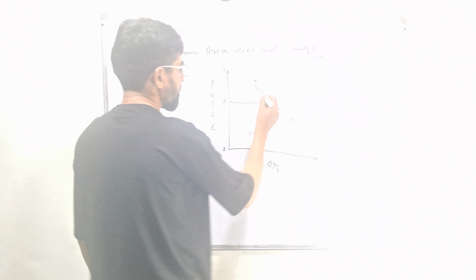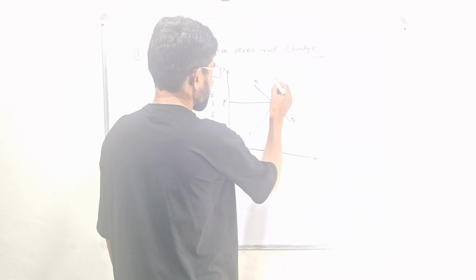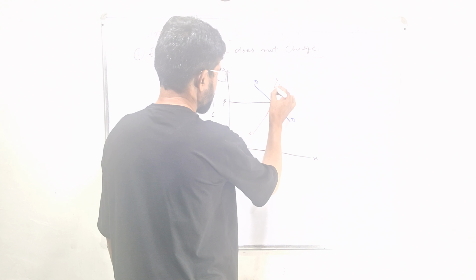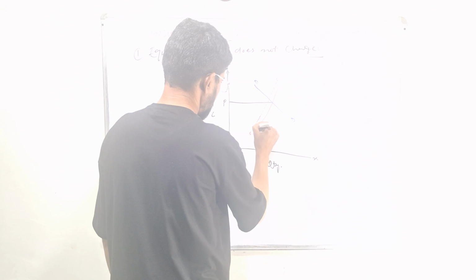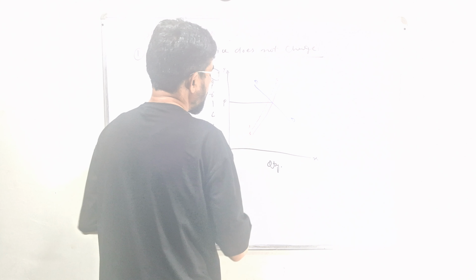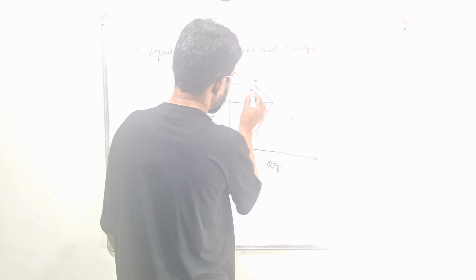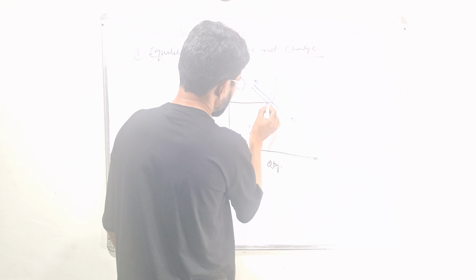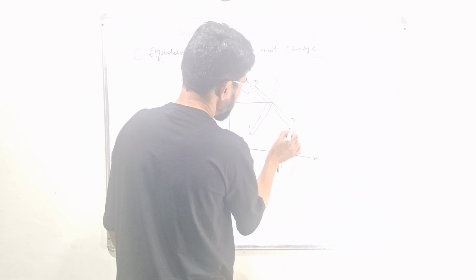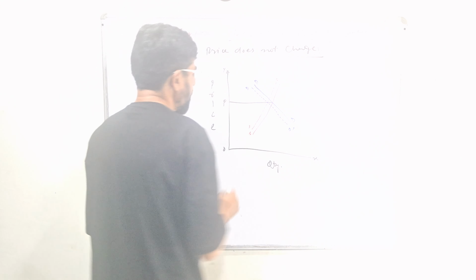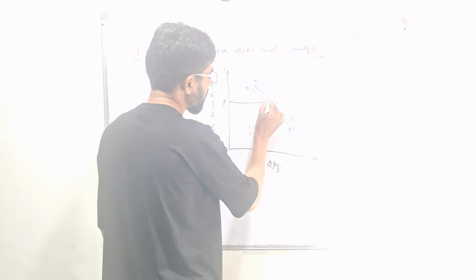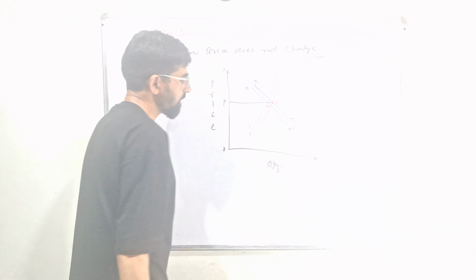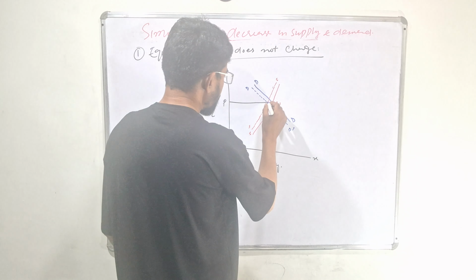When shifts take place, in the decrease in supply case we will take a shift of the supply curve SS, and the demand curve will also shift to D dash. At first, this was the initial equilibrium E1. Now equilibrium has changed to E2. What is happening? No change in price.